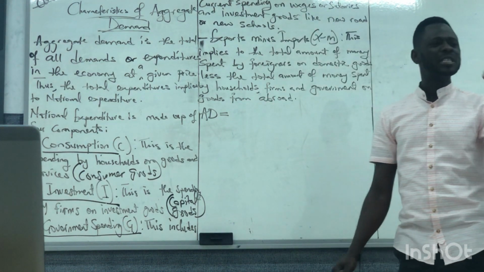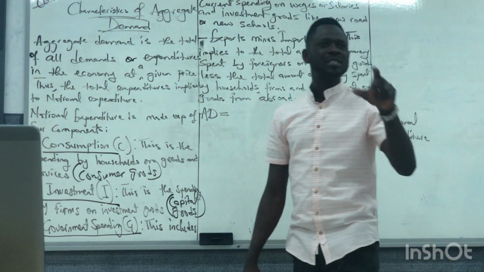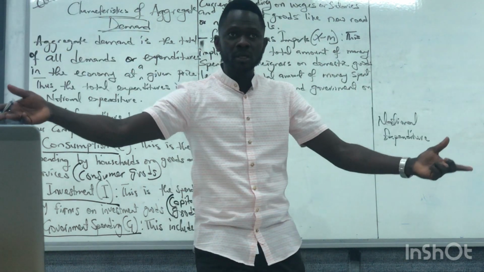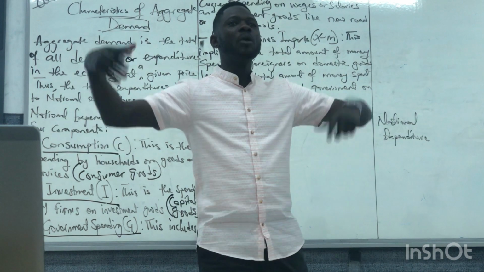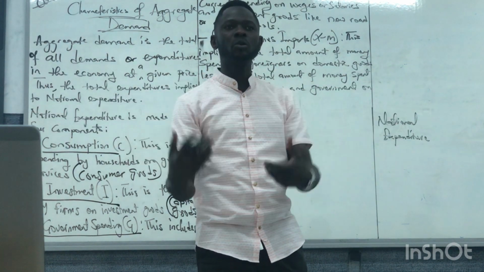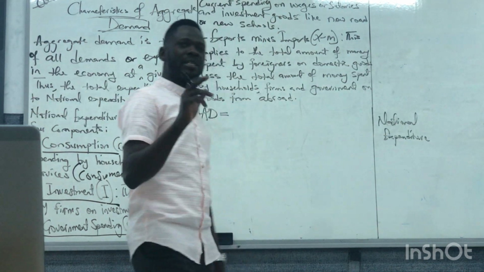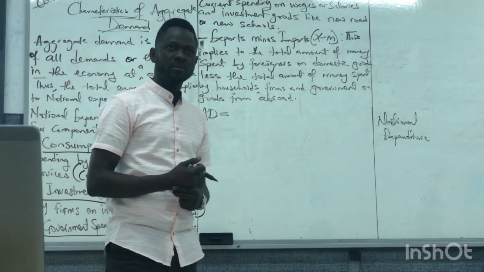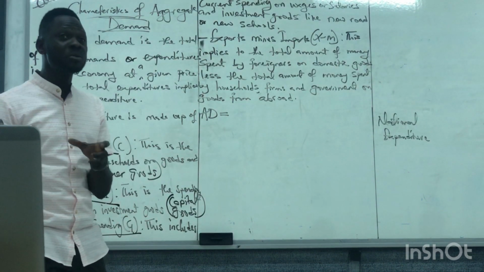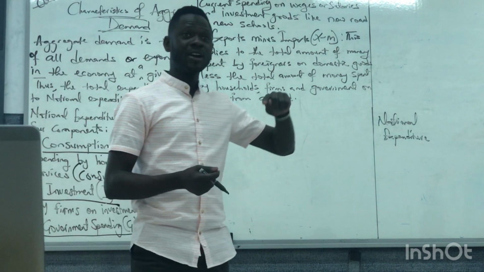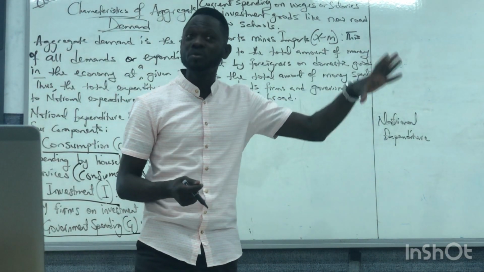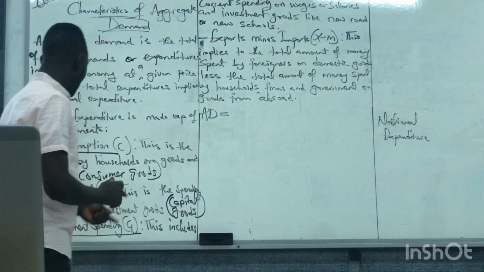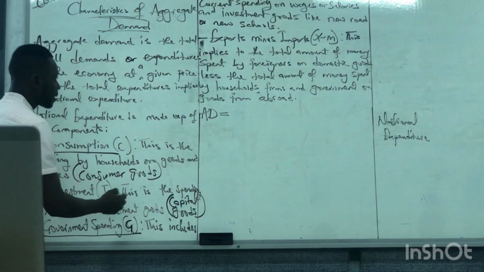Then, that is not the only thing government spends on. Are you here, please? Government spends on building new roads, new schools, new health care centers. These are also government spending. New public schools, not recurrent expenditures, but new. That is an investment. Do you get the point here? So that is represented as G.